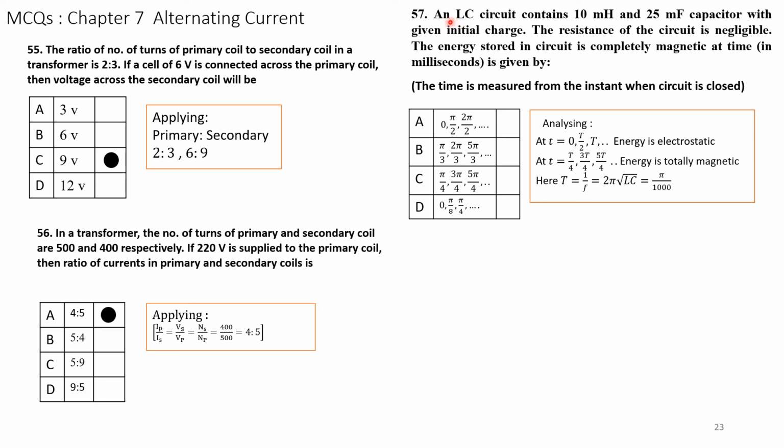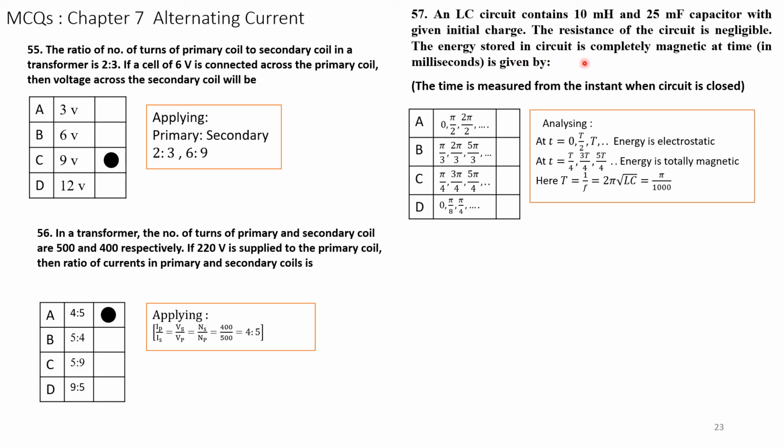Question number 57. An LC circuit contains a 10 millihenry inductor and a 25 microfarad capacitor with a given initial charge. So it is an LC circuit where the inductance is 10 millihenry and the capacitance is 25 microfarad. The resistance is negligible, that is R is equal to 0. The energy stored is completely magnetic at time in milliseconds given by.